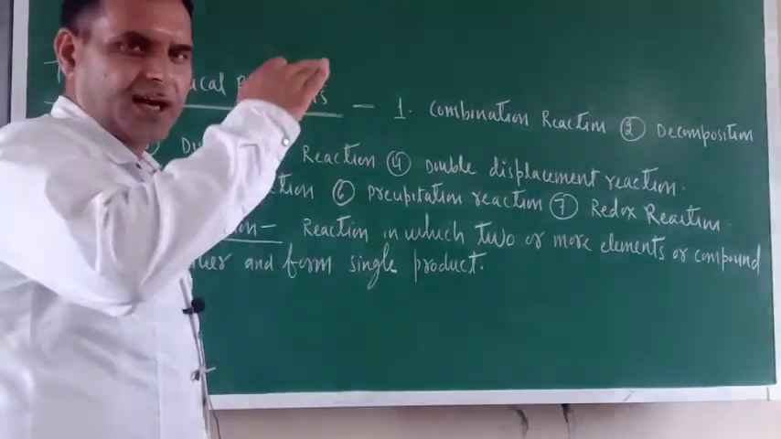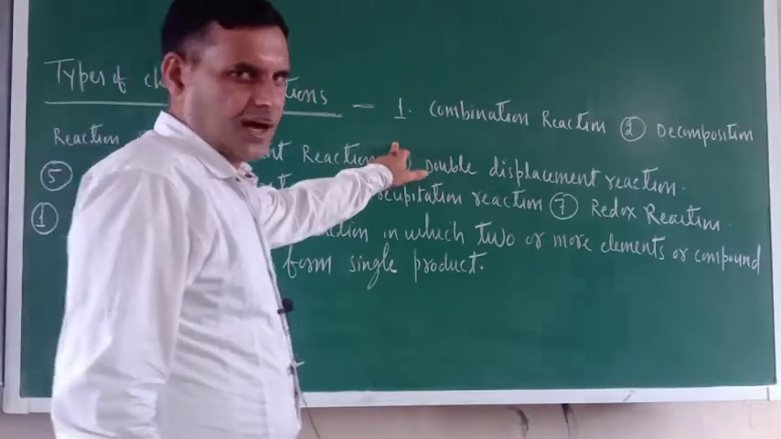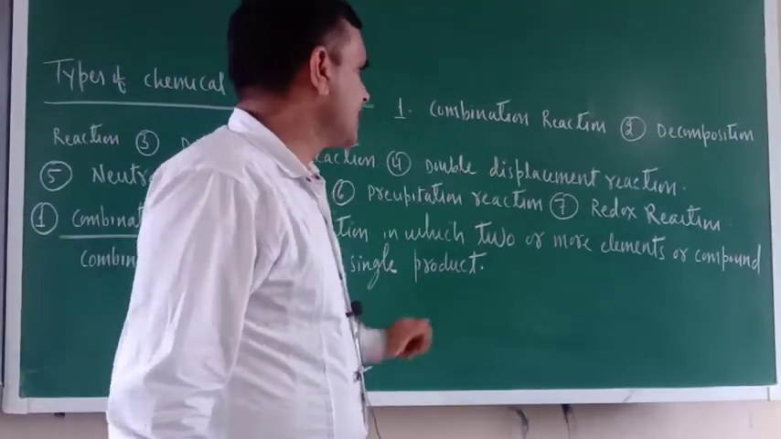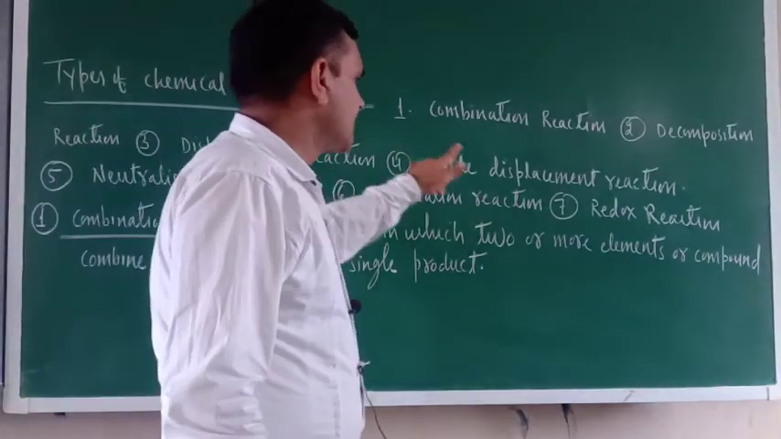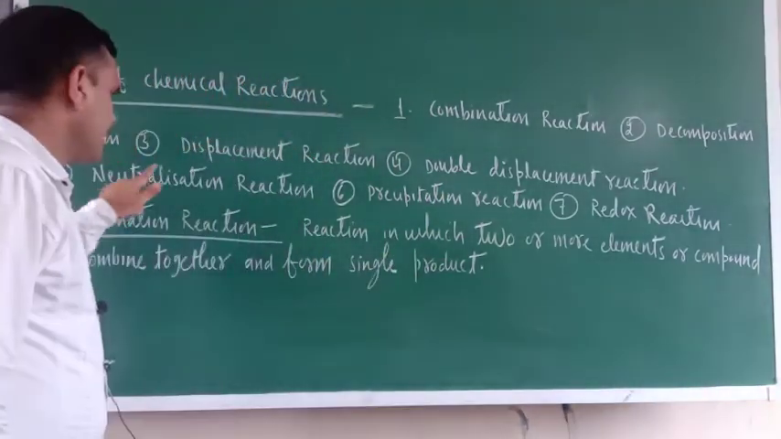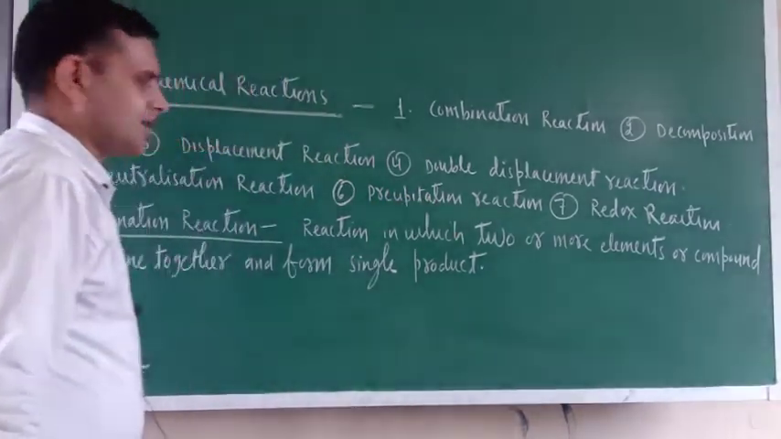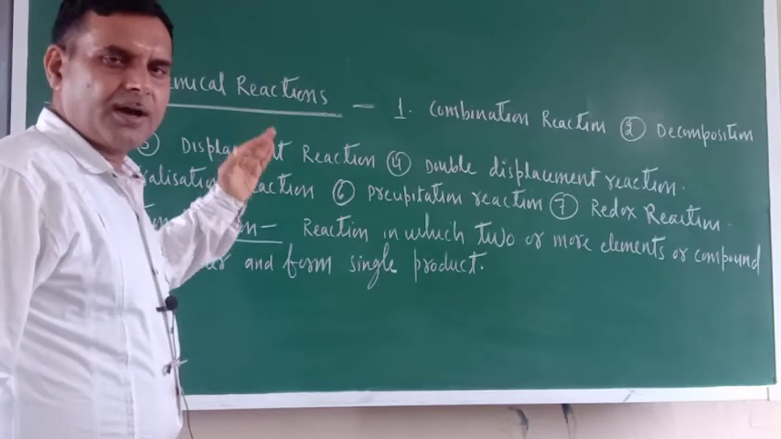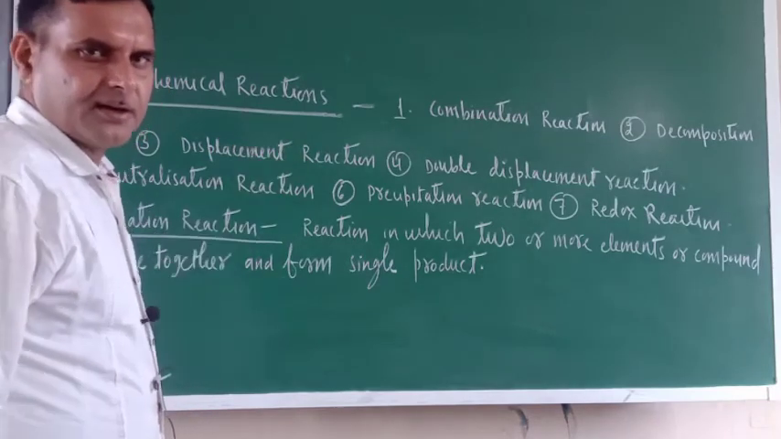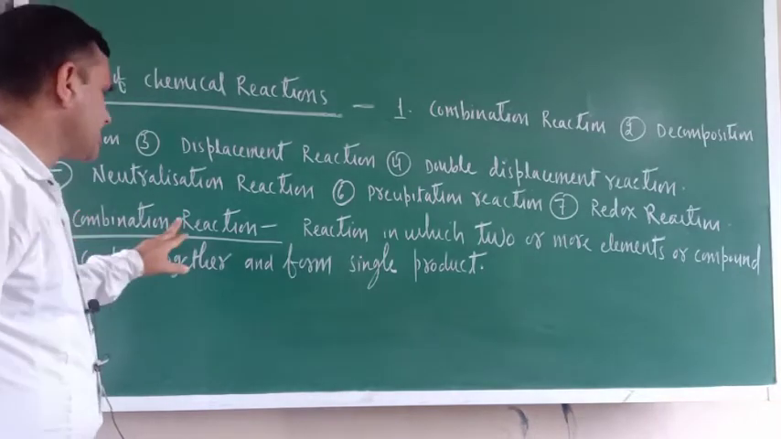Okay. So there are various types of chemical reactions. In the previous video also I have explained combination reaction, decomposition reaction, displacement reaction, double displacement reaction, neutralization reaction, precipitation reaction and a redox reaction. So basically 7 types of reactions are there and one by one I will explain. Okay. So in the list, the first one is the combination reaction.